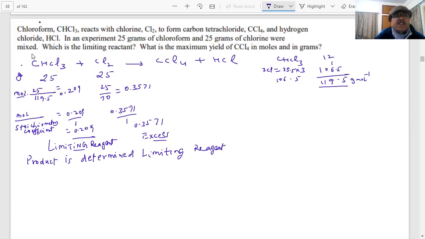What is asked? What is the maximum yield of CCl4 in moles and in grams? Student, in moles and in grams. You have 1 minute to answer the question. What is the maximum yield, student, of CCl4 in mole and in grams?